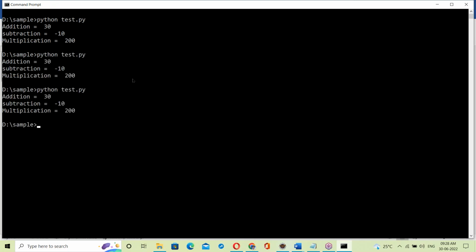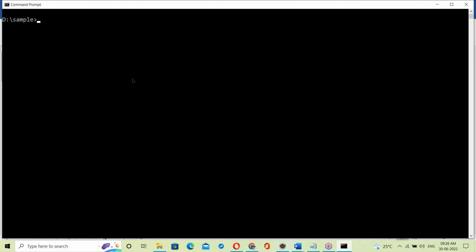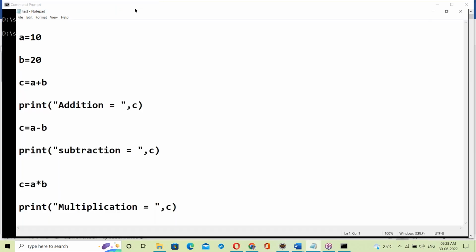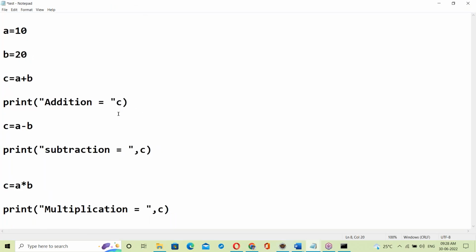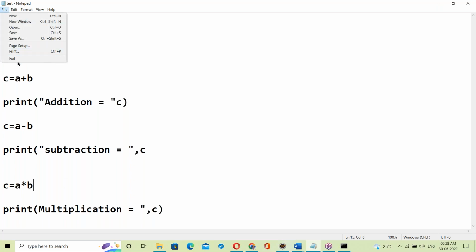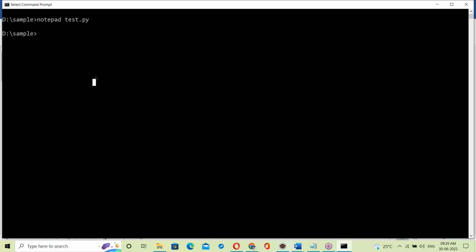So it executes directly. Suppose an error comes, what happens? Let us see. Now, some mistakes: suppose a comma is missing, here some bracket is missing, here some double quotation is missing. Save. There are 3 errors here. This is one error, this is another error. Total 3 errors. Now what happens here?